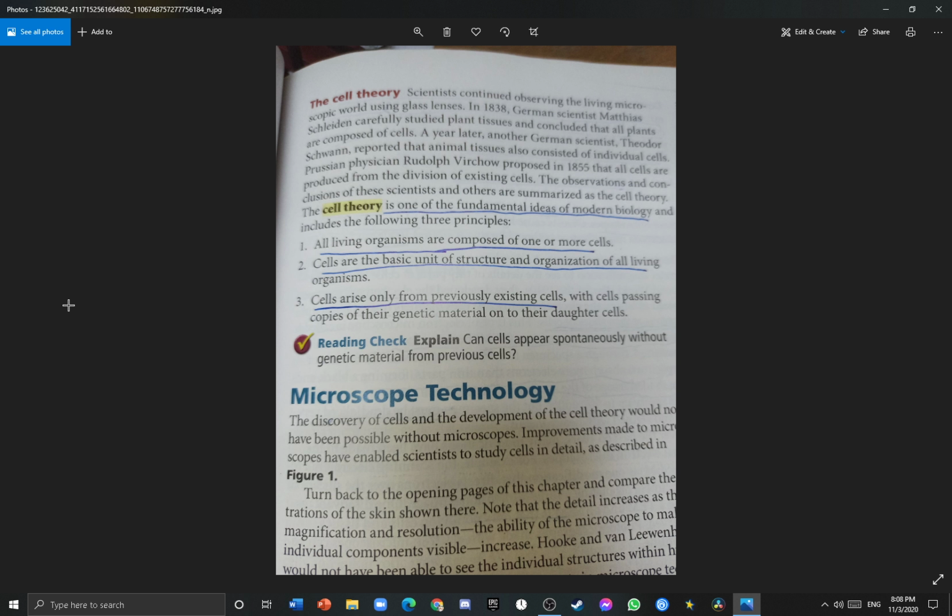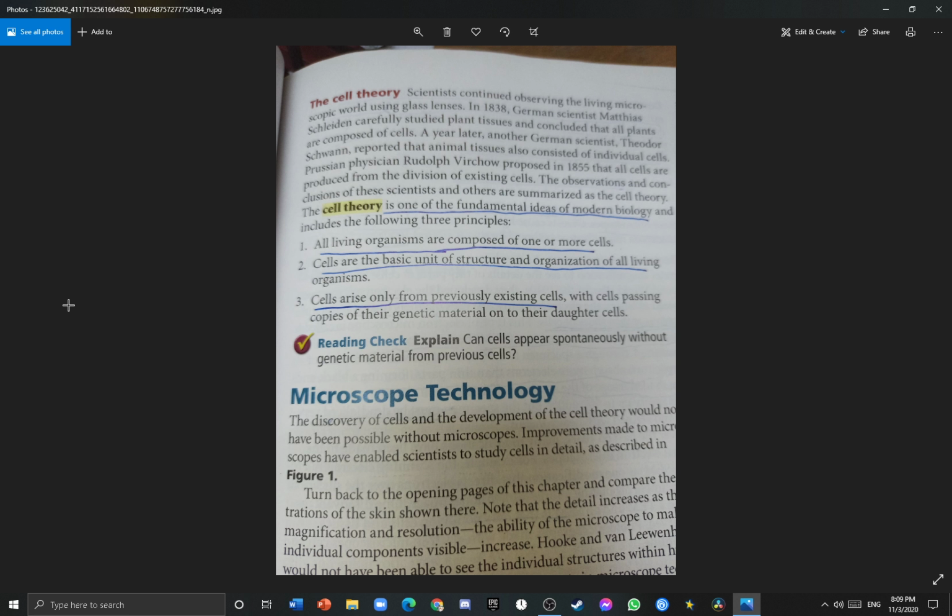their daughter cells. To begin the explaining, let's start with the first idea, which is all living organisms are composed of one or more cells. This idea means that every living organism has cells in it. No living organism doesn't have cells. If it doesn't, then it's a non-living organism.